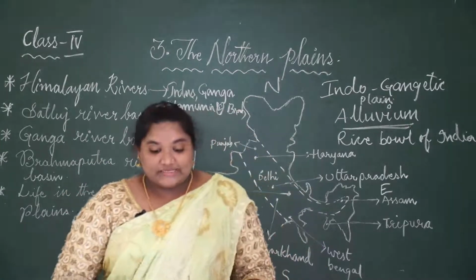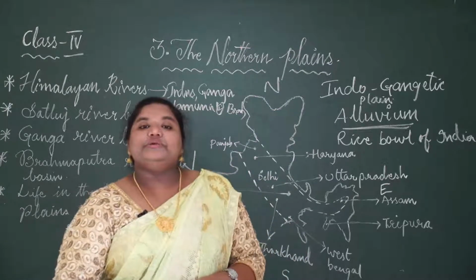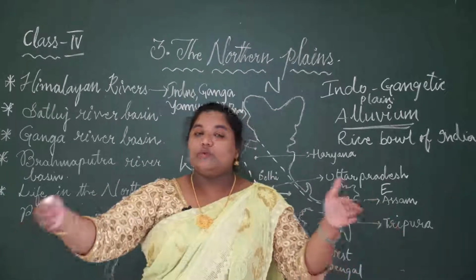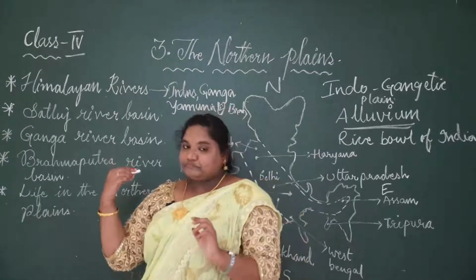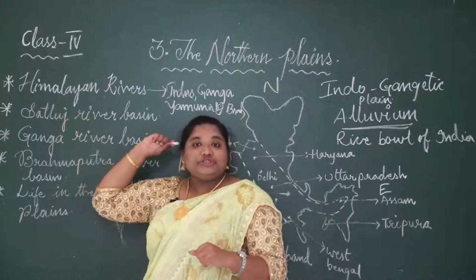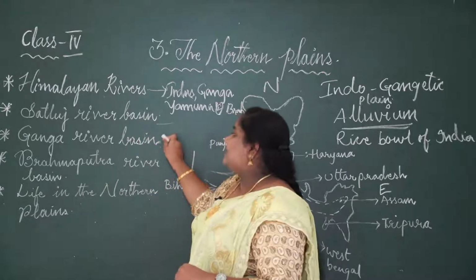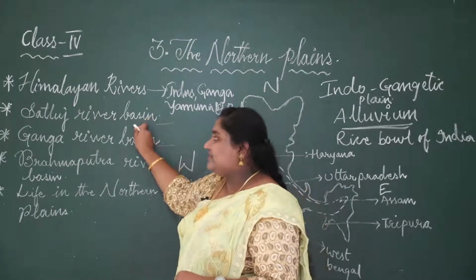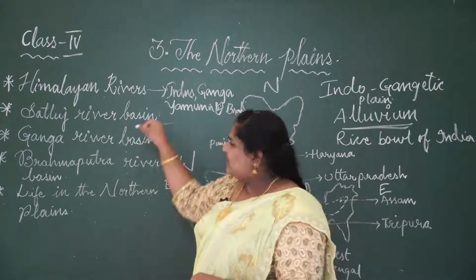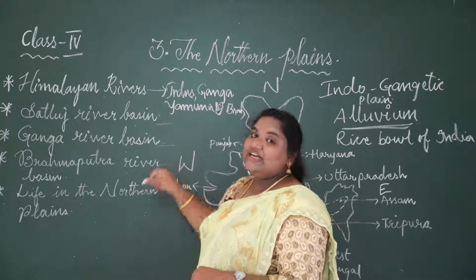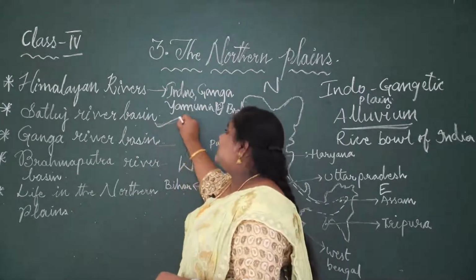So what is a basin called? Basin is an area watered by a river and its tributaries. So an area covered by water and also the tributaries. As I have told you, Satluj is a tributary to river Indus. So we have three main basins here, that is Satluj river basin, Ganga river basin, Brahmaputra river basin. Now we are going to learn each in detail. So first is Satluj river basin.